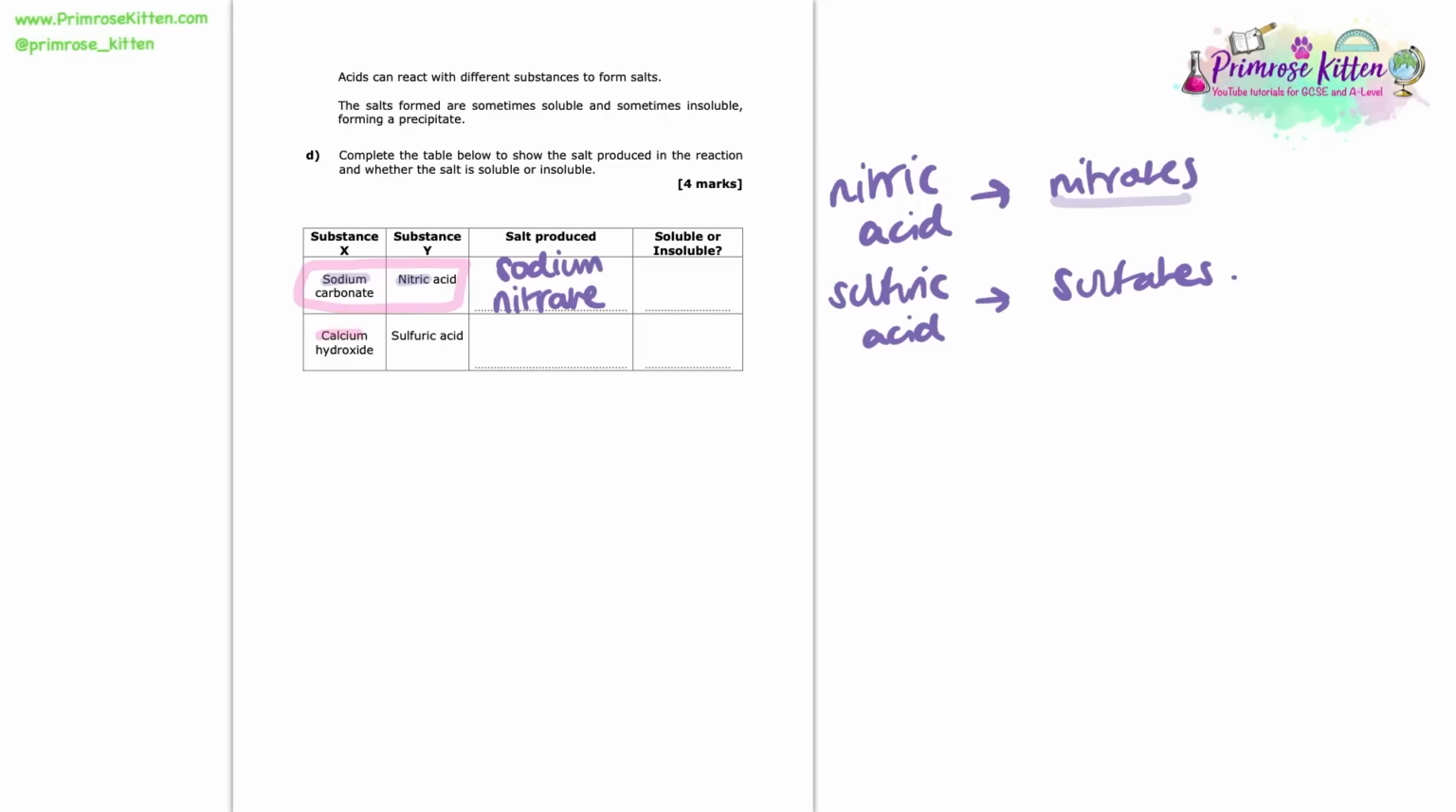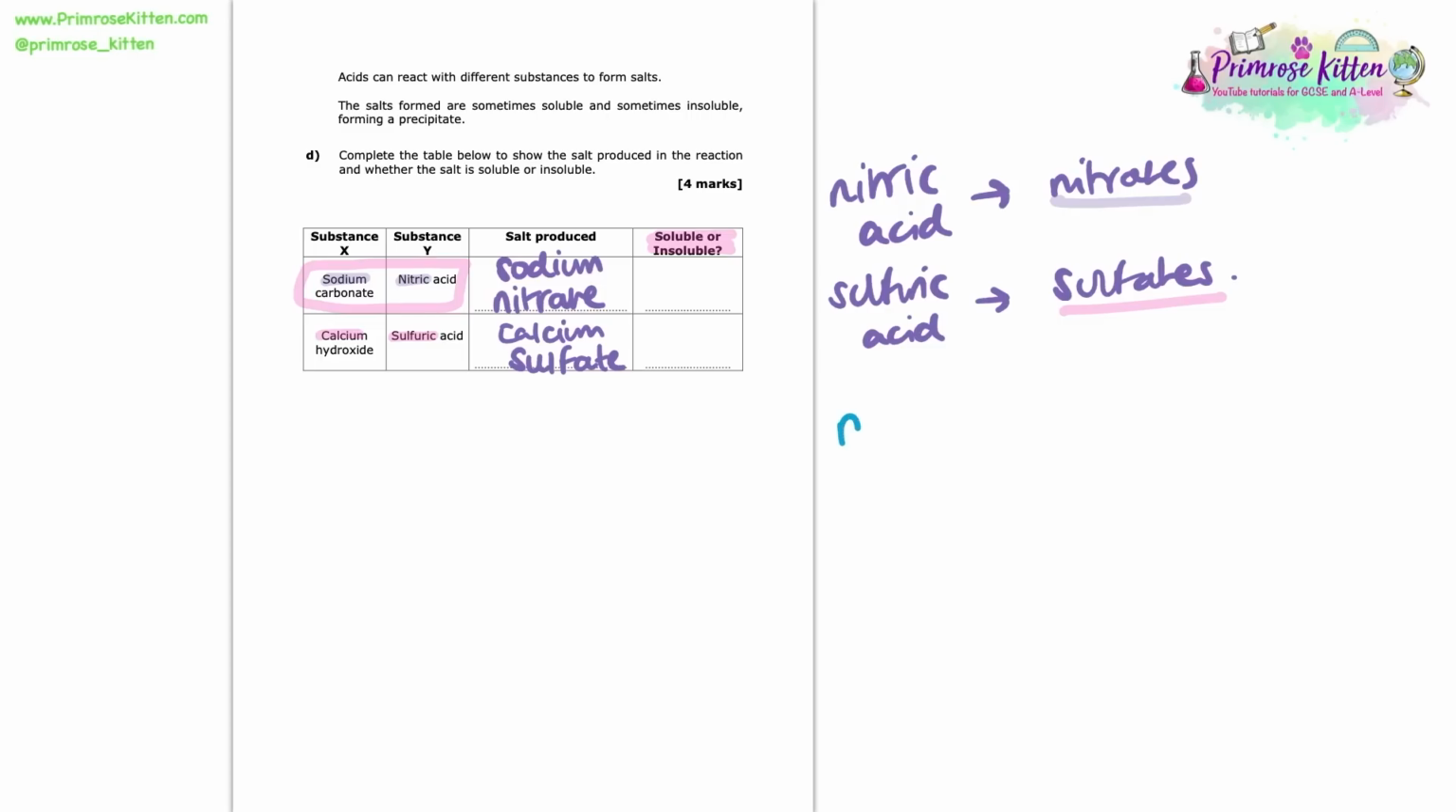Next up, if we look at the calcium and the sulfuric acid, so the sulfate, we're going to get calcium sulfate as our salt formed. And already we've got 2 out of the 4 marks, so we're doing brilliantly. Now we need to determine if they're soluble or insoluble though. This is the tricky bit. We have to have memorized this or we just can't do it.